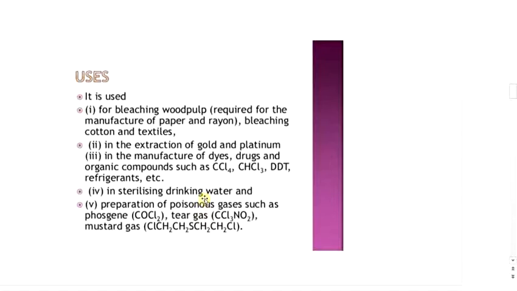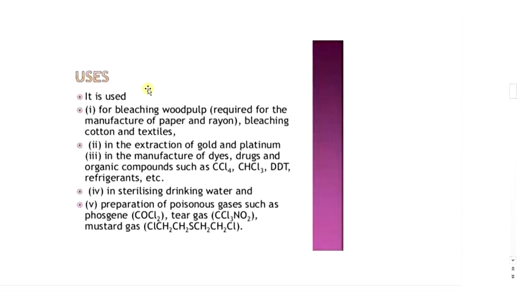Uses of chlorine. Chlorine is used for purification and sterilizing of drinking water. Second, for bleaching wood pulp required for manufacture of paper and rayon, and bleaching cotton and textiles. The bleaching property of chlorine requires the presence of moisture.